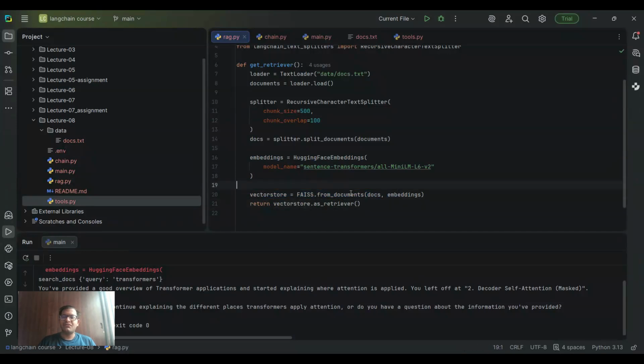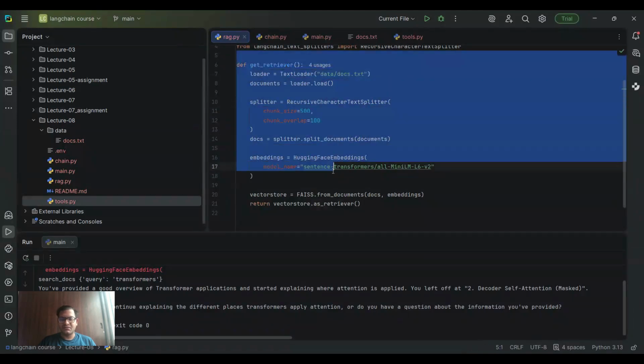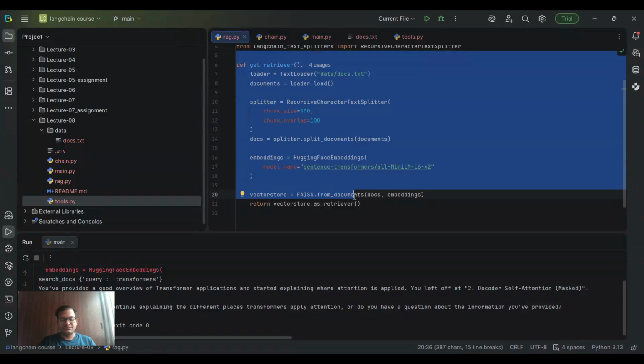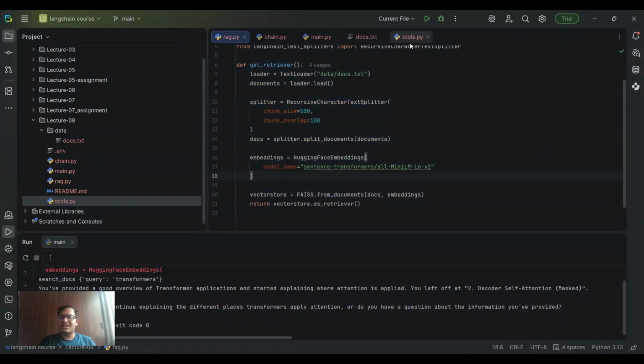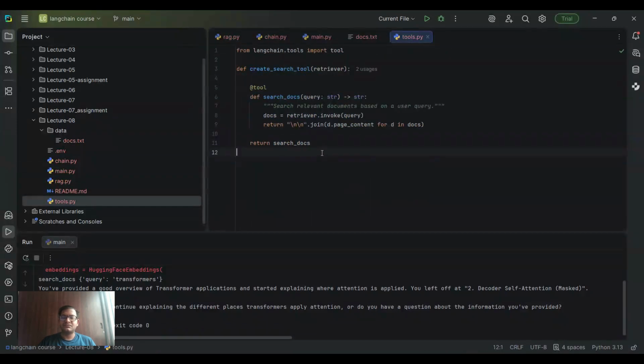Also, one thing I want to point out is that if you have no loaders and no documents, you have no retrieval. This is where many PDF Q&A chatbots or demos quietly cheat, they don't show this part much, which is wrong. Now let's move on to our second file, which is tools.